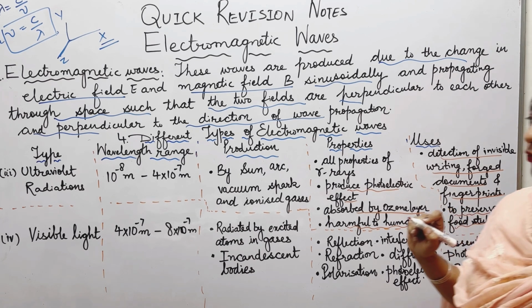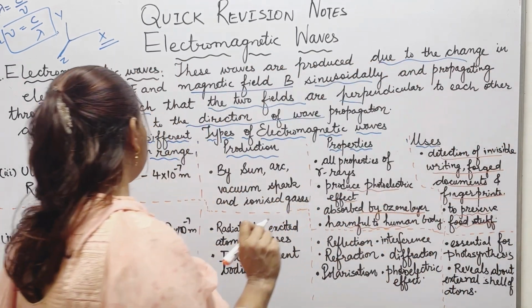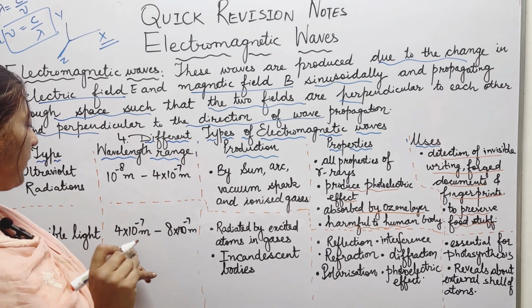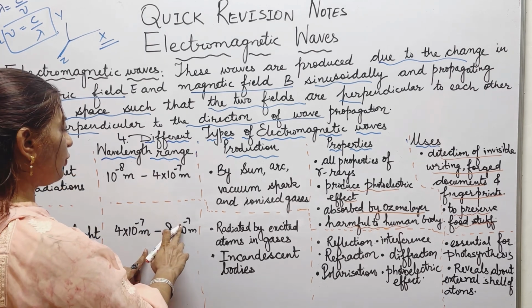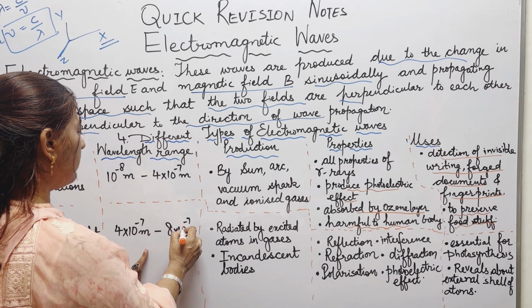The next is the visible light. Visible light, the wavelength lies from 4 into 10 power minus 7 to 8 into 10 power minus 7 meter.